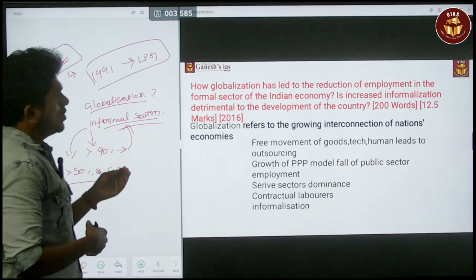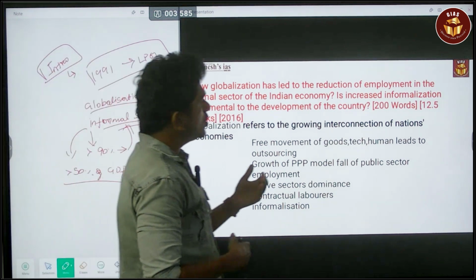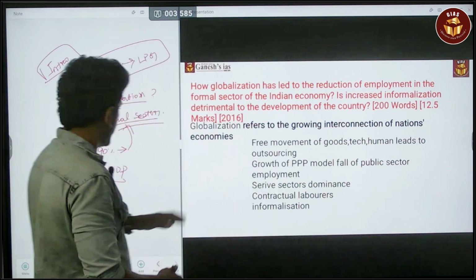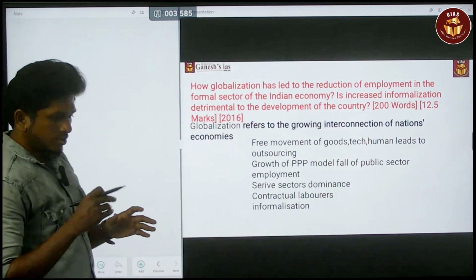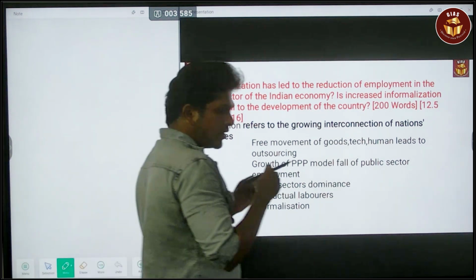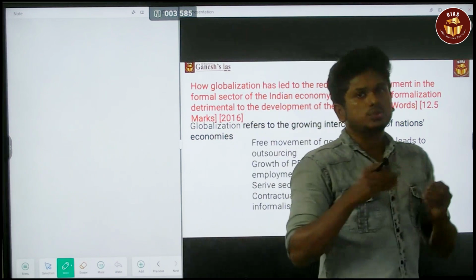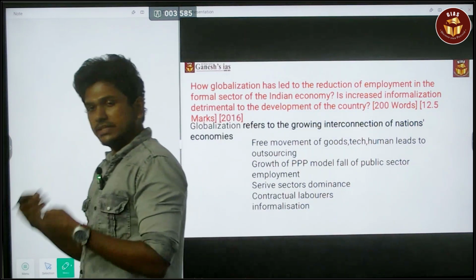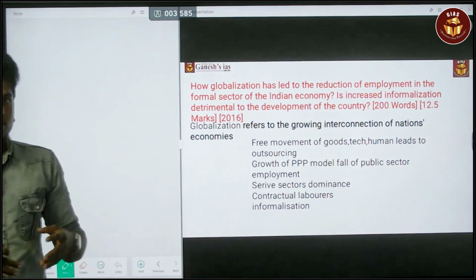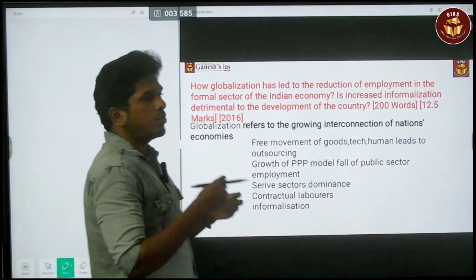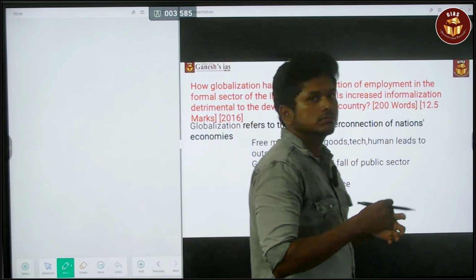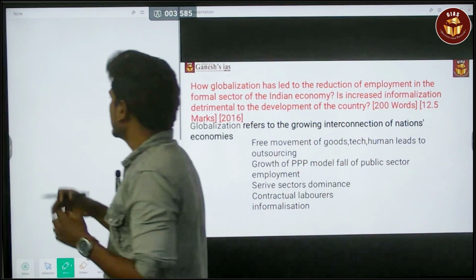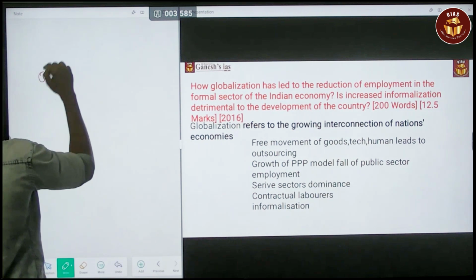Next, how the globalization has led to the reduction of the employment in the formal sector of the Indian economy. So the question itself is saying that globalization leads to the informalization of the Indian economy. The question itself said that. So it is a true one. Now you have to say how it happened. That is the thing you have to say. How it happened. Okay. So the first is,